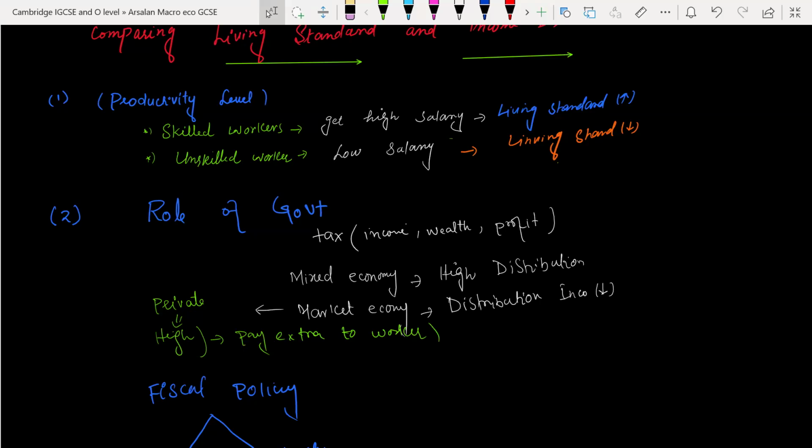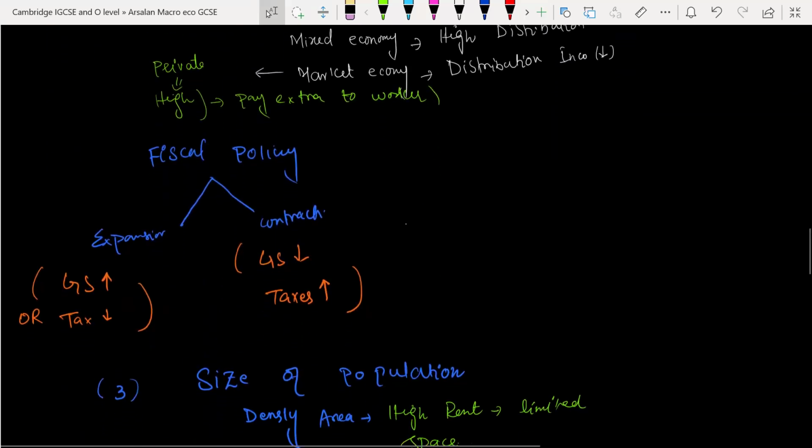If the government imposes a high corporate tax, the firms will not produce more goods and will not hire people for jobs, meaning there will be unemployment in the country. That will cause trouble, and the living standard in that country will automatically be damaged.